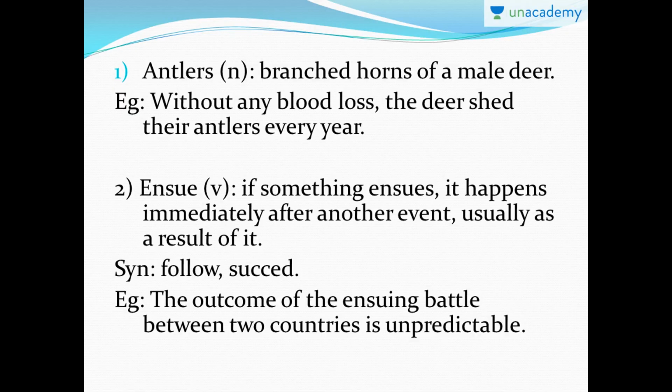The first one is antlers. So antlers is a noun that means branched horns of a male deer. So the horns possessed by the male deer are called antlers. Example: without any blood loss, the deer shed their antlers every year. Here you can see the plural form of deer is deer only. It's not deers, okay? Deer. So only male deer possess the branched horns, which are called antlers.